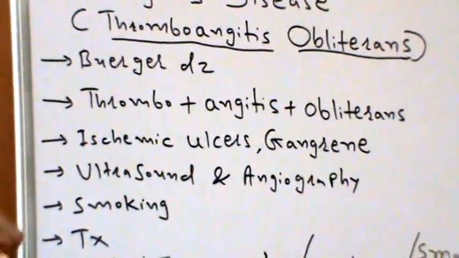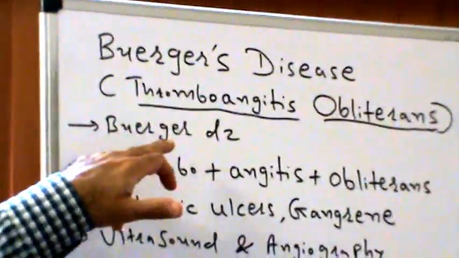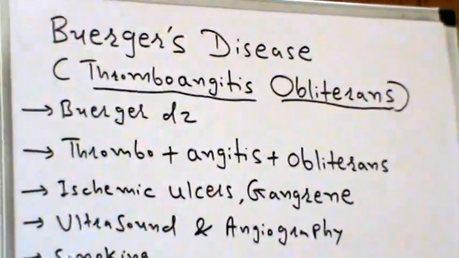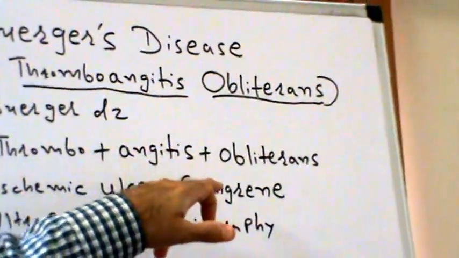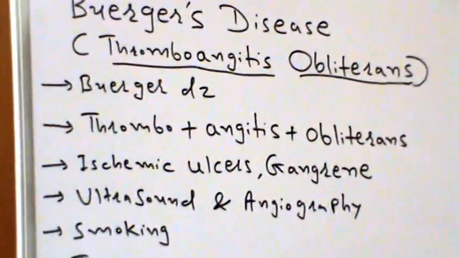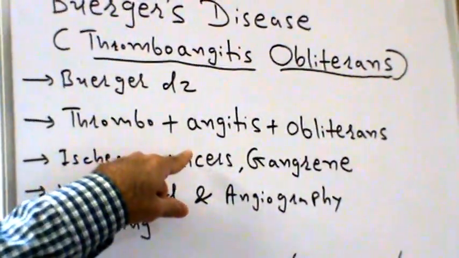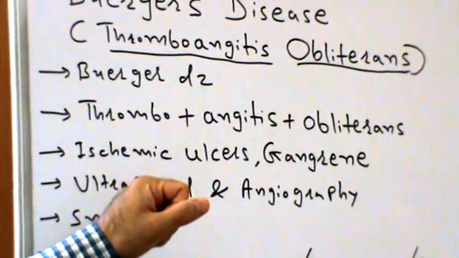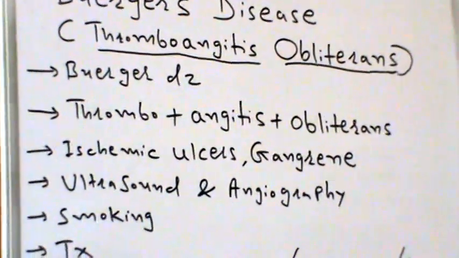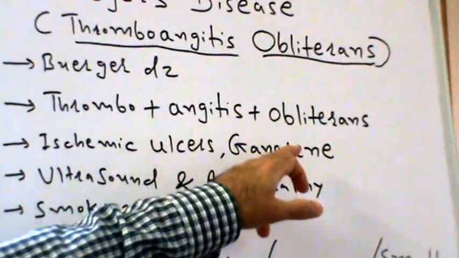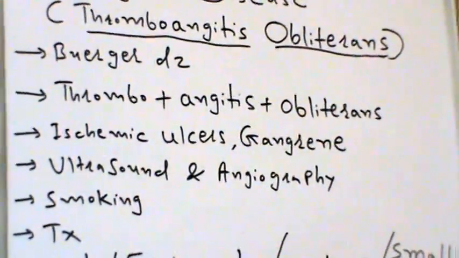Okay, so let's break down why it has been renamed as thromboangiitis obliterans. There are three words: thrombo plus angiitis plus obliterans. Thrombo means clot, angiitis means inflammation of blood vessels. Remember, vasculitis means inflammation of vessels, right? Just like that. And obliterans means blockage or artery occlusion, right?